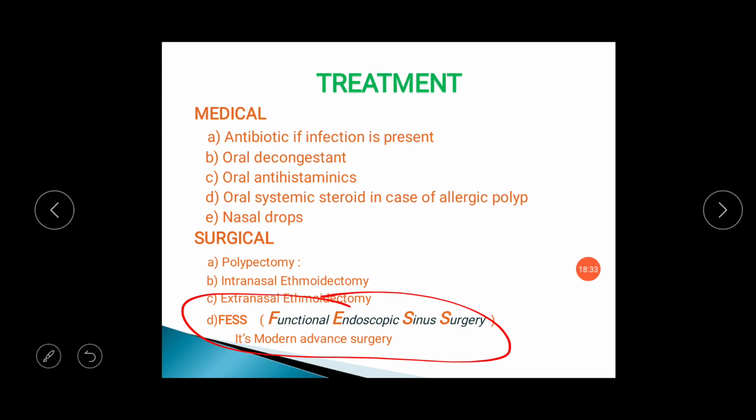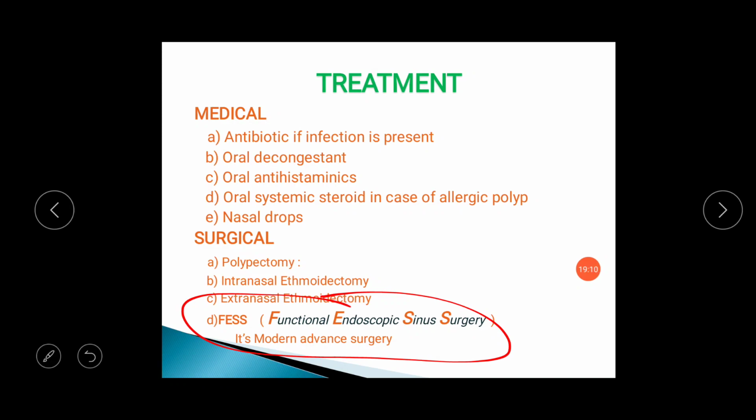We will remove the polyp, and we will open the different ostia like the maxillary sinus, ethmoidal sinus, frontal sinus, and sphenoid sinus ostium. We will widen the maxillary and other sinus ostia so that they drain into the nasal cavity freely, so that post-operatively these patients can use a topical steroid spray, and that topical steroid can reach up to all the sinuses.